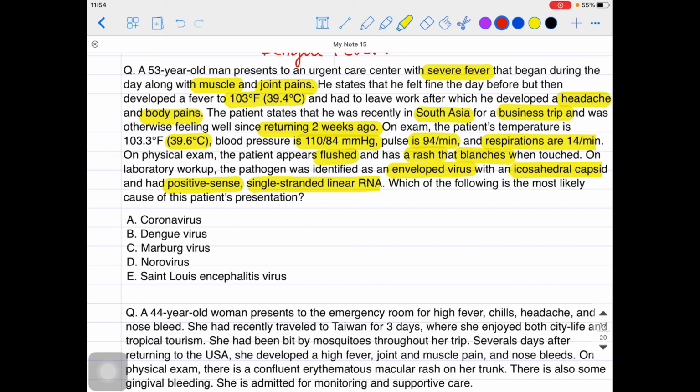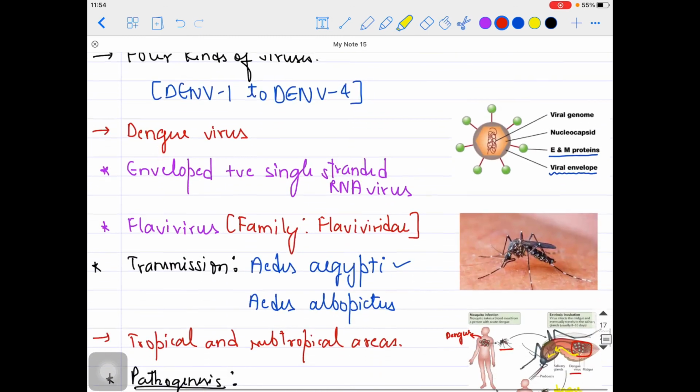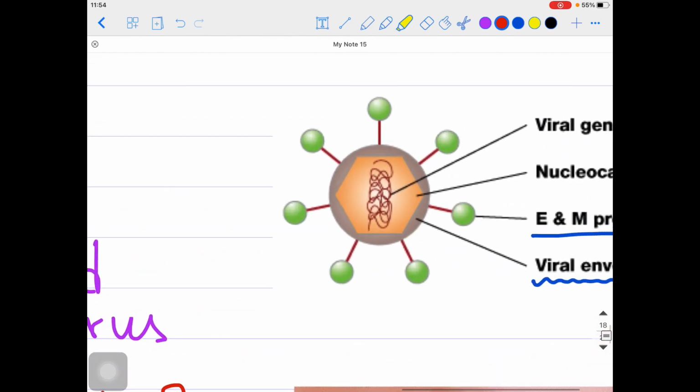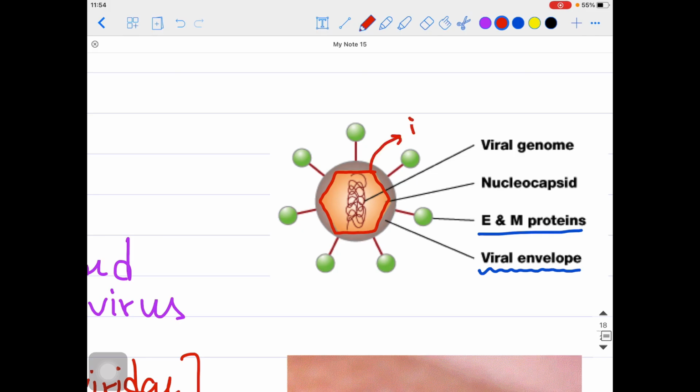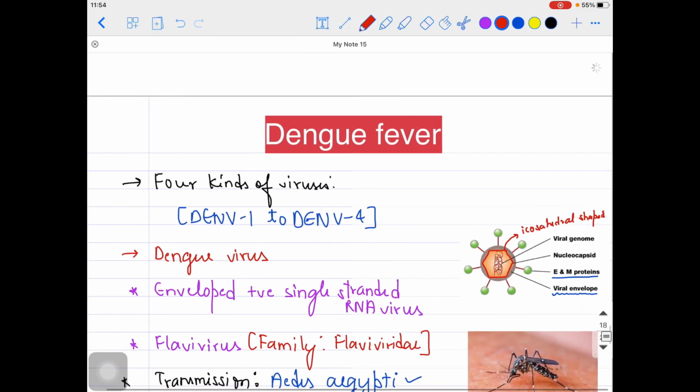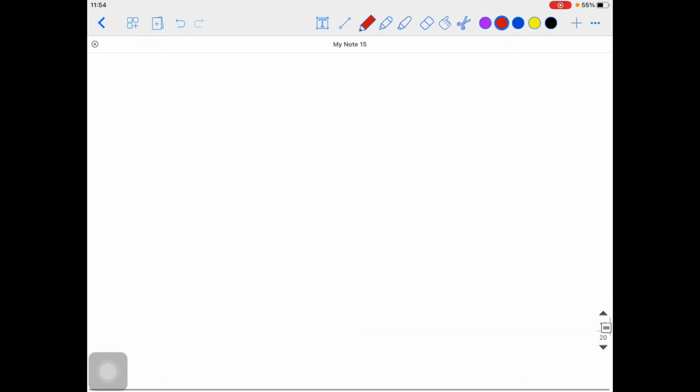Multiple kinds of hints are given over here. Tropical areas history, traveling history is there, myalgia, joint pains, high temperature, guys, body pains are there, enveloped virus is there, and maculopapular rash is given in the history as well. Icosahedral capsid, like positive signs, it is having the icosahedral shape. I showed you the virus, right? Okay, so look at this shape, guys. Icosahedral capsid, isn't it? So this nucleocapsid is actually having which shape, guys? Icosahedral shape. So that is the thing over here. So that was also given in our particular question basically.